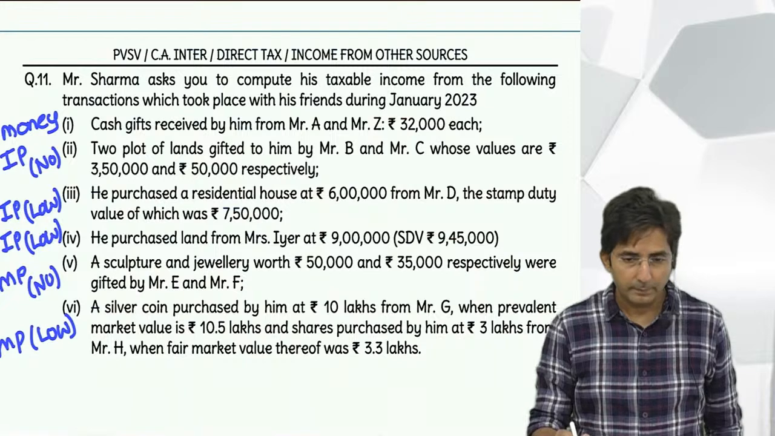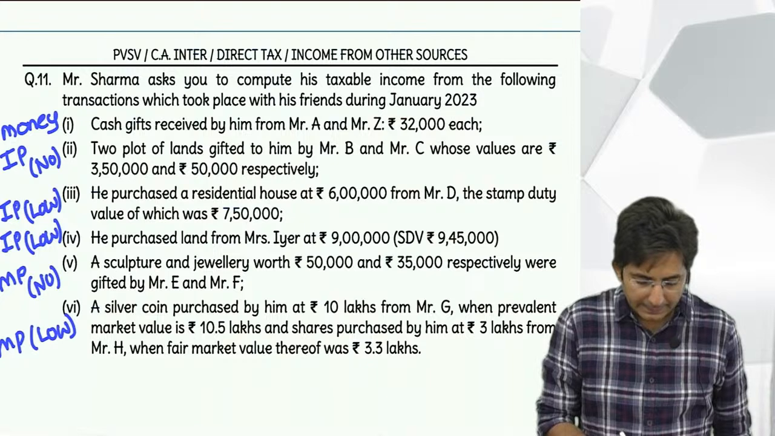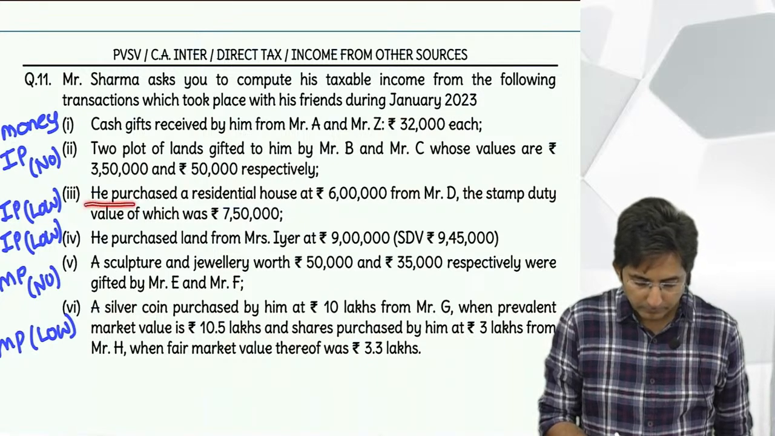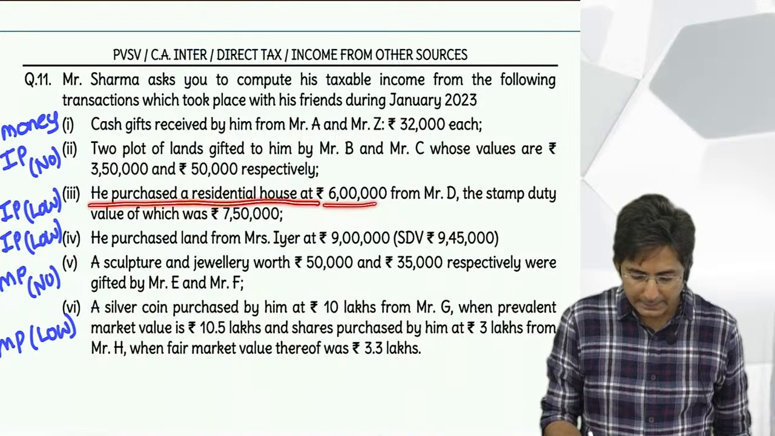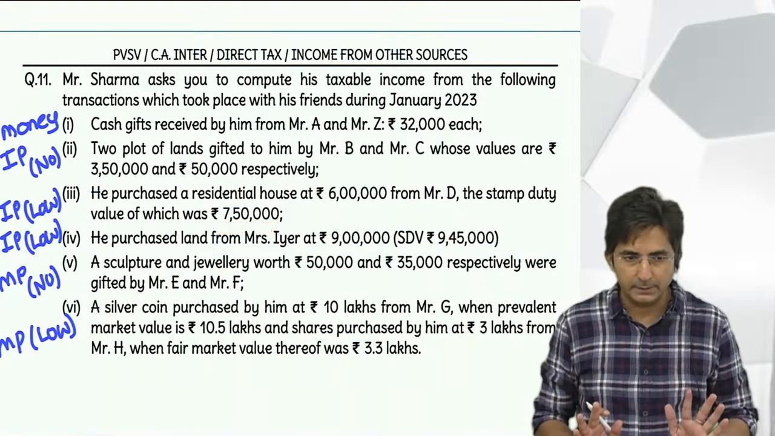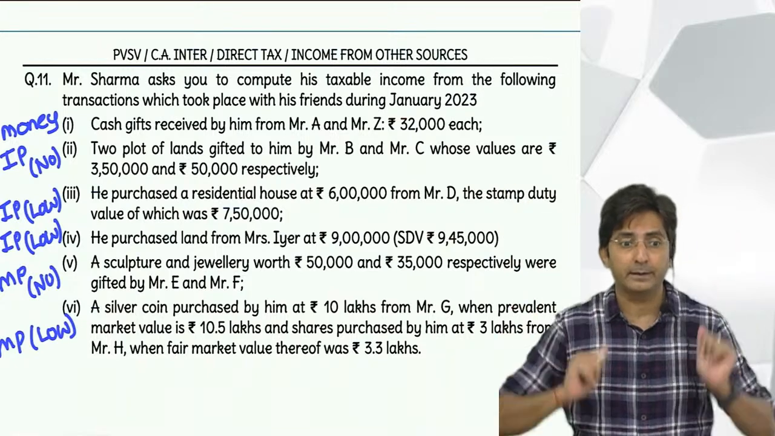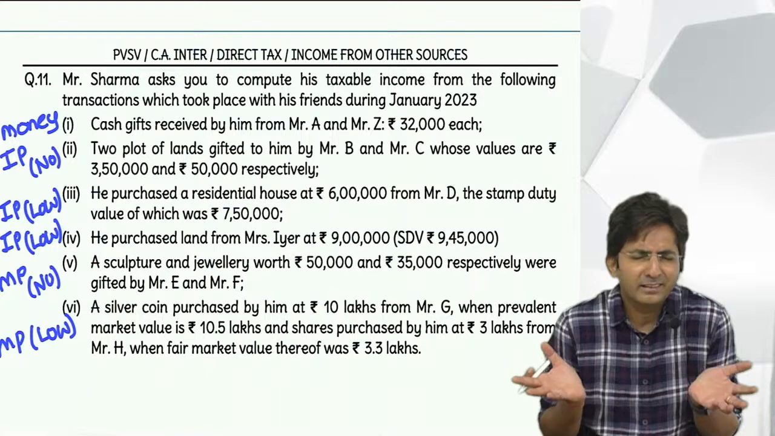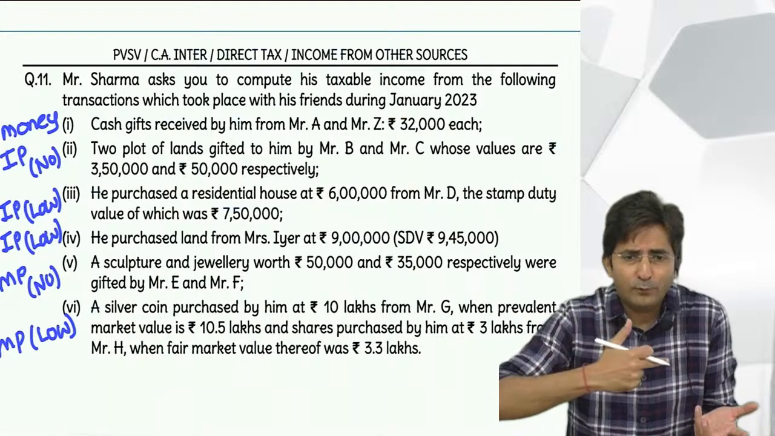Then done. We have done the second point. Now the third point. Second is done. Now third: he purchased a residential house at 6 lakhs from D, and the stamp duty value is 7 lakh 50. See, first you should understand the meaning of the sentence. There is a house whose value is 7 lakh 50, but we have paid only 6 lakhs. So we got a benefit of 1 lakh 50.